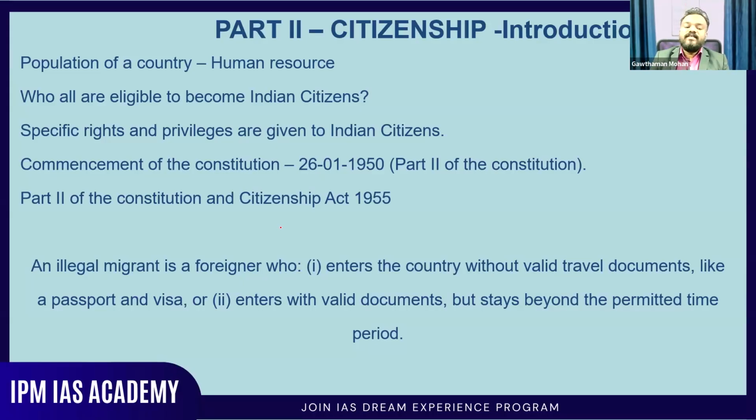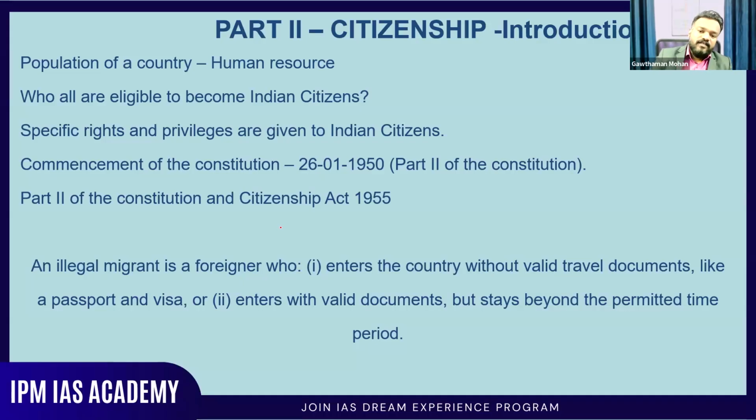Now, you should also understand who is an illegal migrant. An illegal migrant is a foreigner who enters the country without a valid travel document like a passport or visa, or sometimes enters with valid documents but stays beyond the permitted time period. That also is considered an illegal migrant.